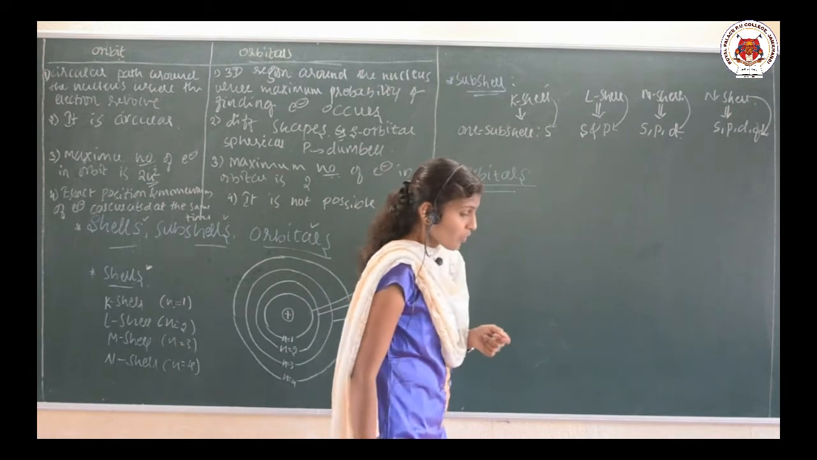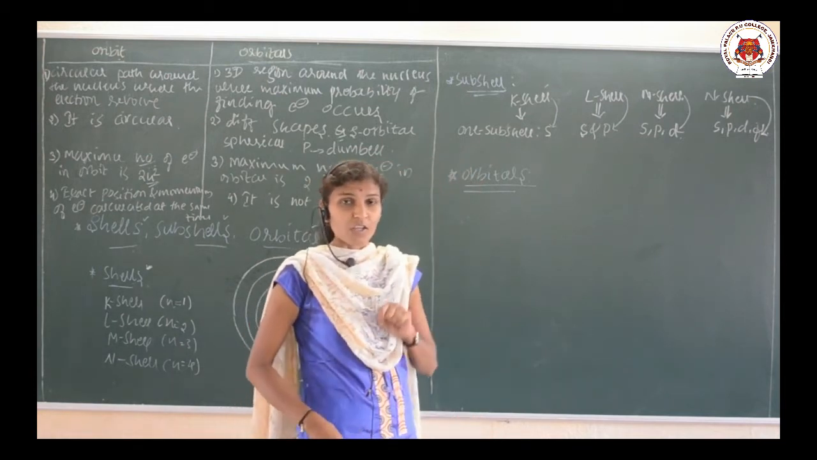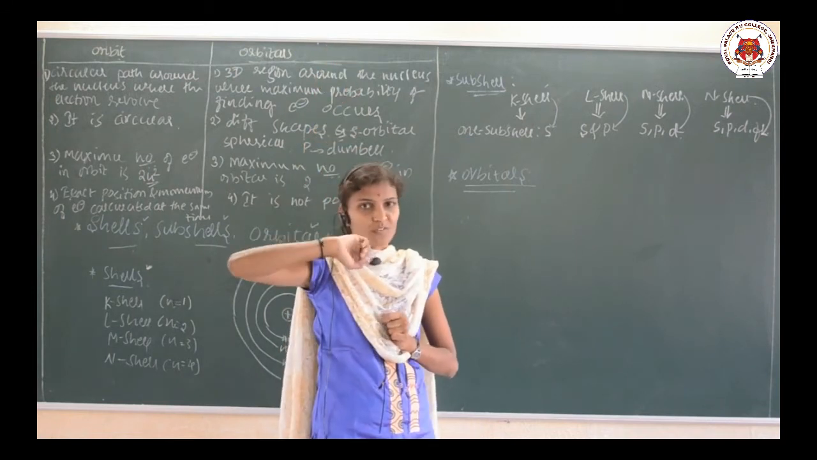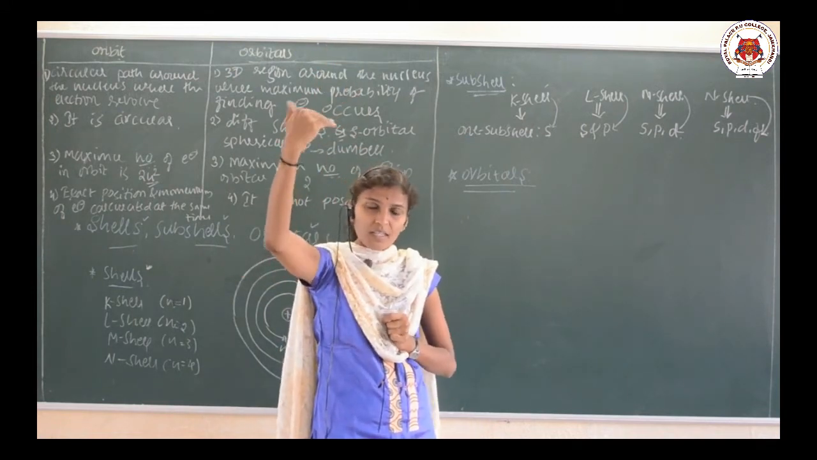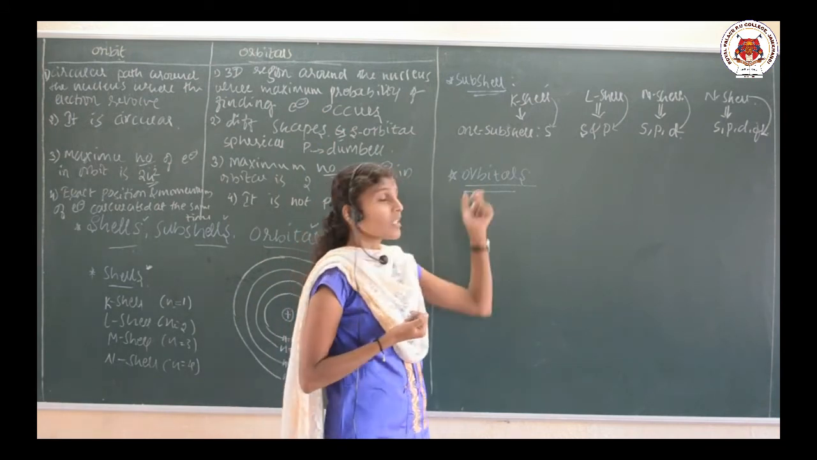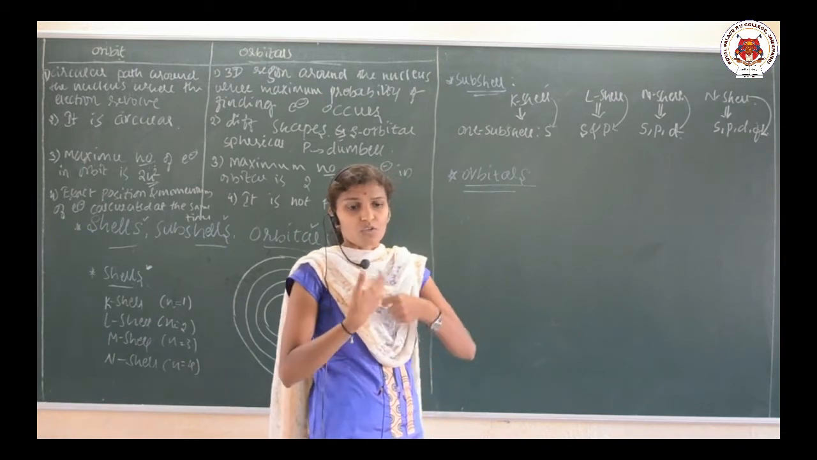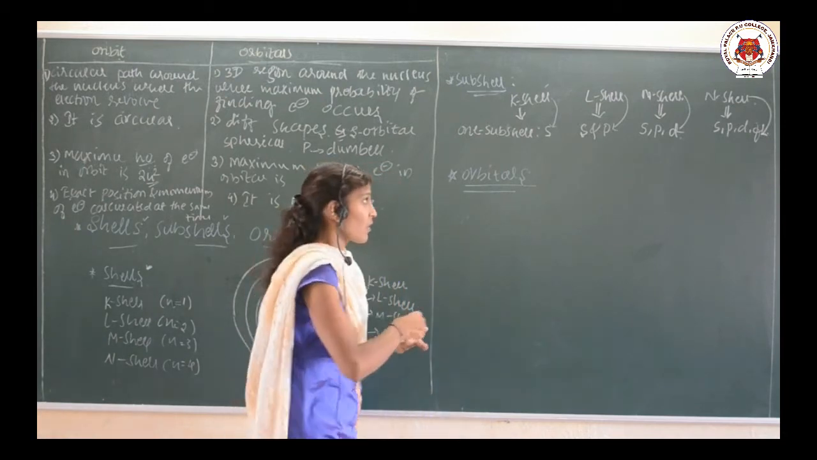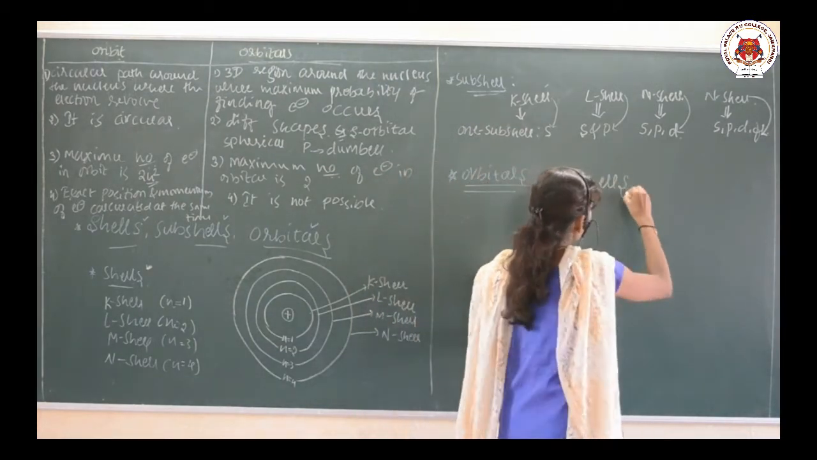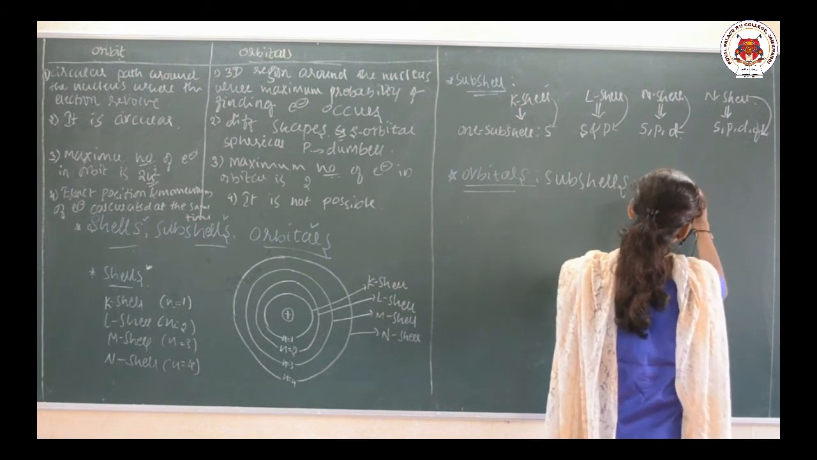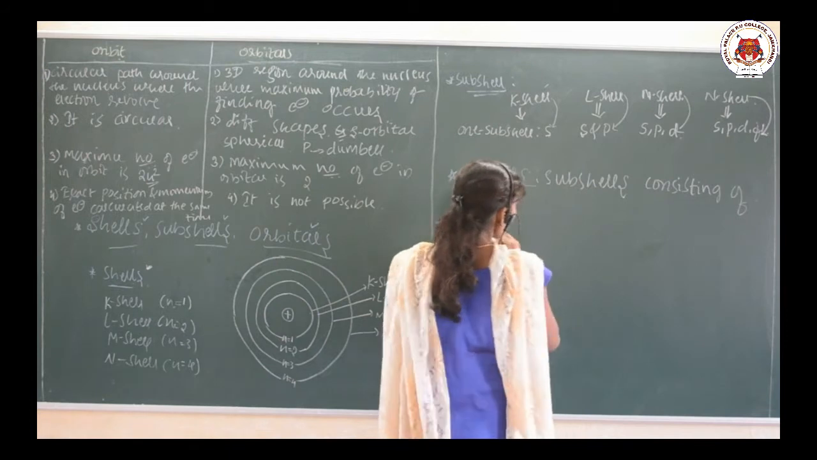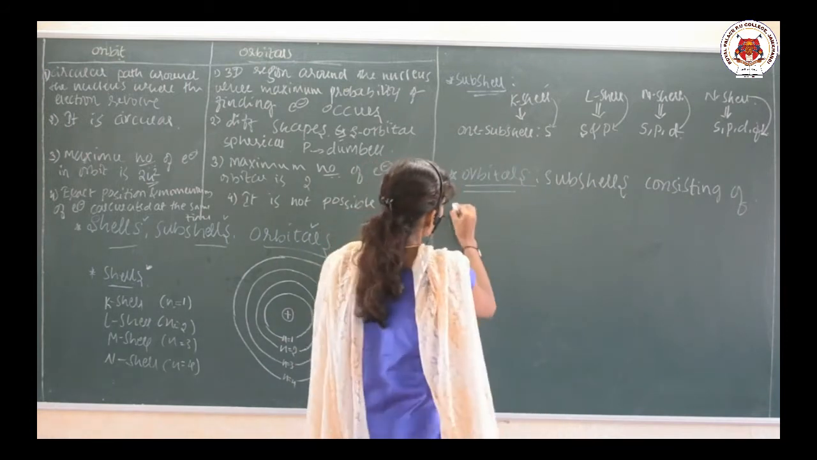See here, the subcells consist of orbitals. First, cells consist of subcells. Now, these subcells consist of orbitals.